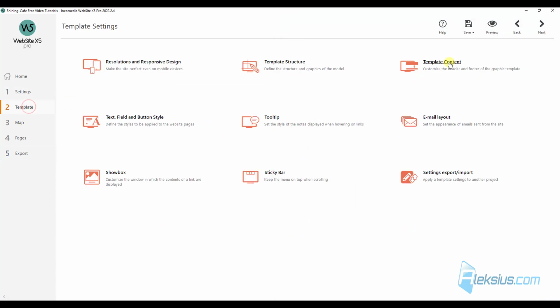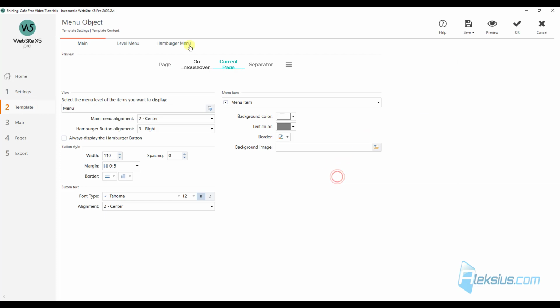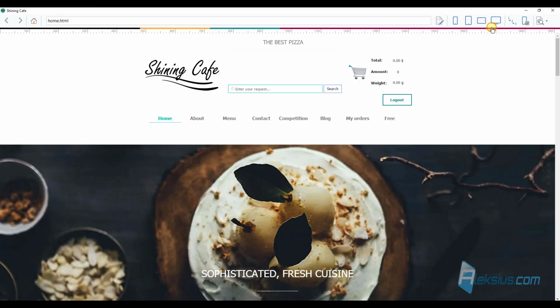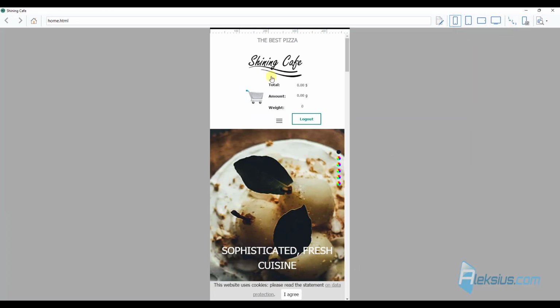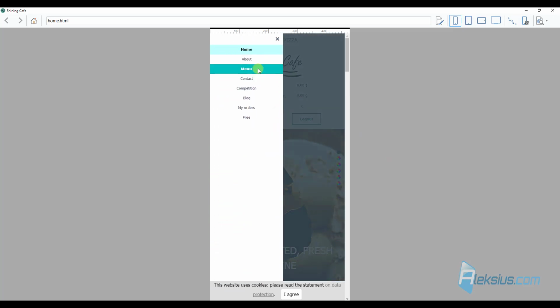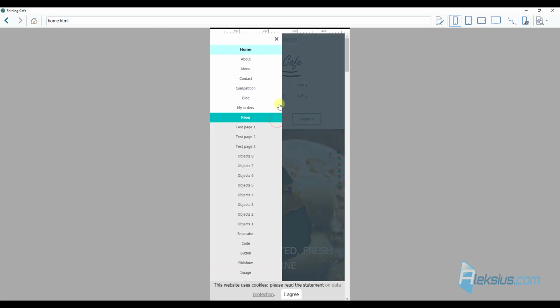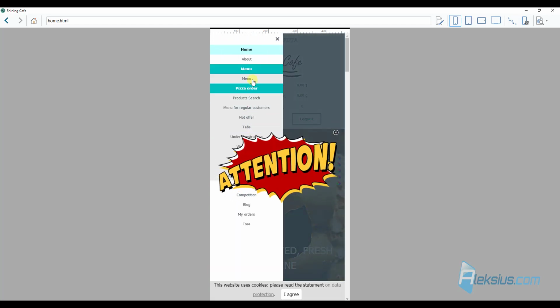Also, we have a new option for the Hamburger menu. You can now open submenus for the Hamburger menu by click or hover. Let's see the example. Here is our menu. Nothing happens on hover, but when we click, it opens. Now we can change this setting and see the result. Just hover and it's open.